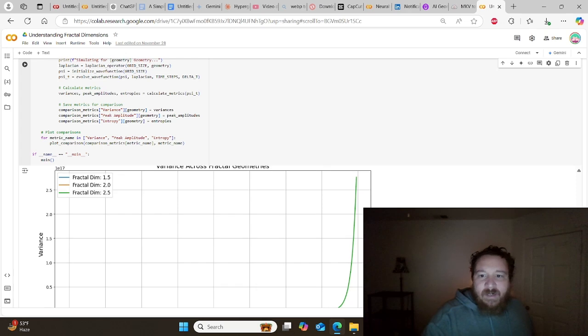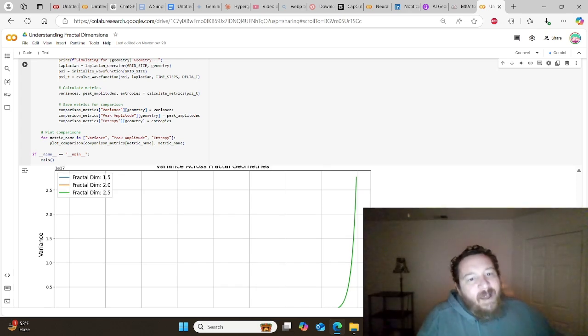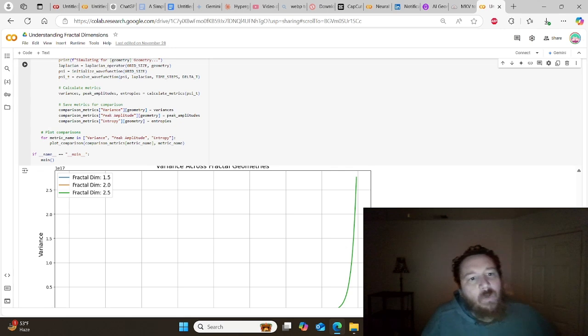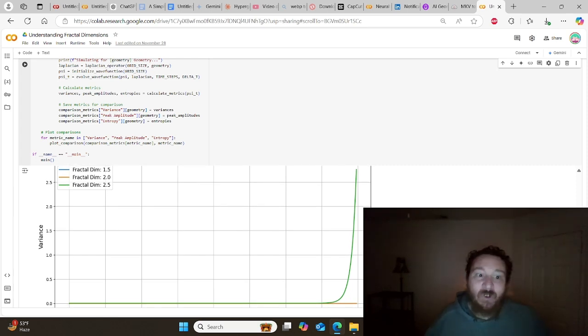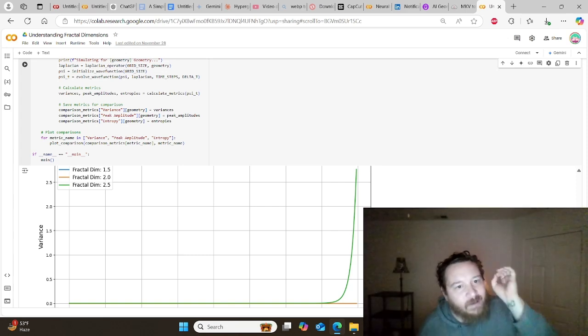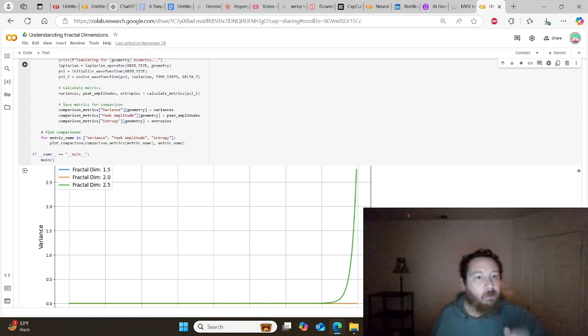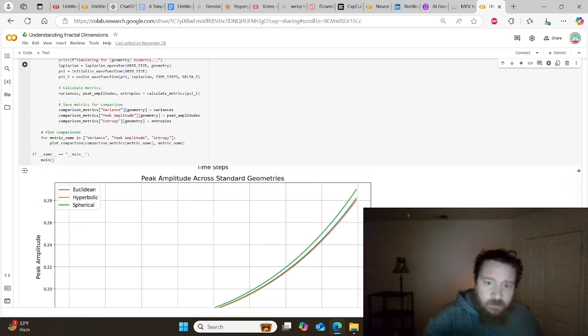So let's do this across fractal dimensions, but let's play around with this. Let's do 1.5, 2, and 2.5 fractal dimensions. Interesting here. What we're noticing is that essentially the difference between 2 fractal dimensions and 2.5 fractal dimensions is essentially two different universes. There are different laws of physics occurring in fractal dimension 2.0 as opposed to fractal dimension 2.5. That's what we're looking at here with this data. I'm not saying that's what the data is showing, right? And so let's go through here.